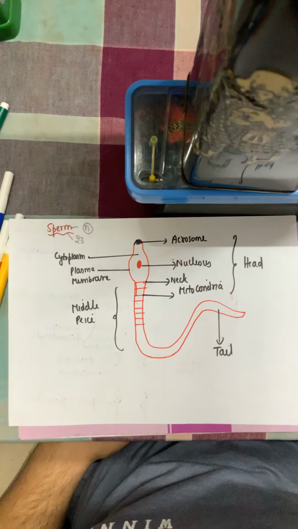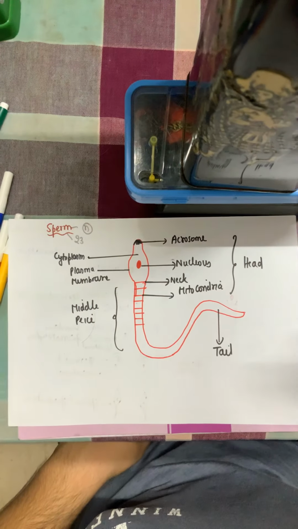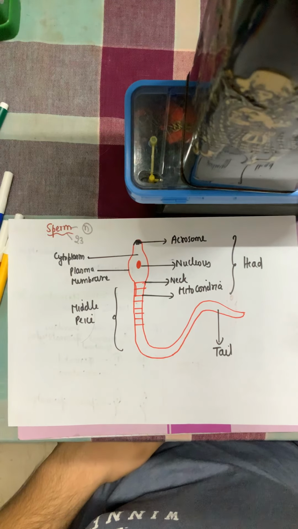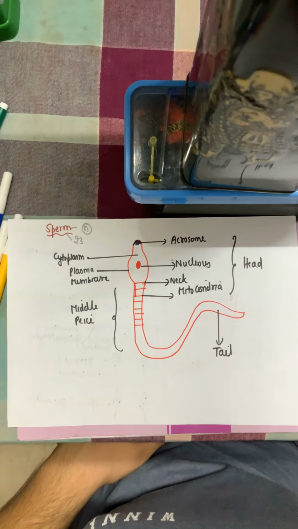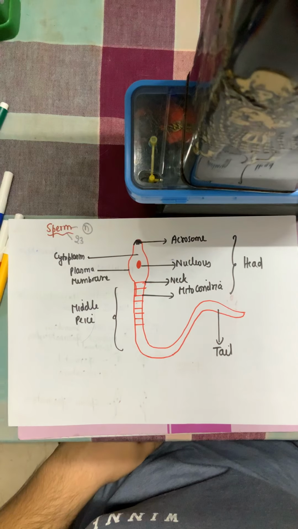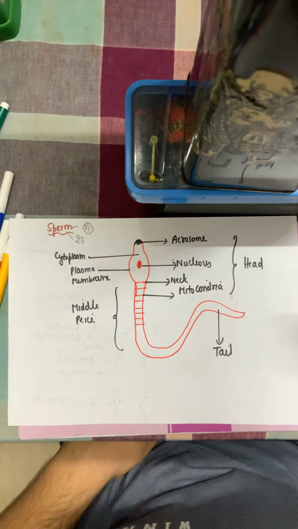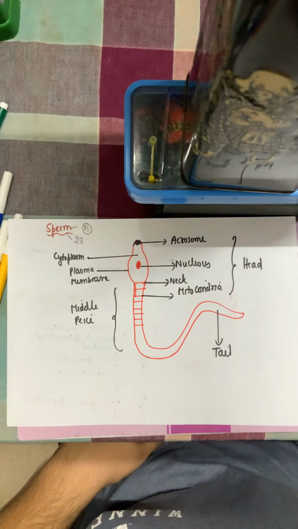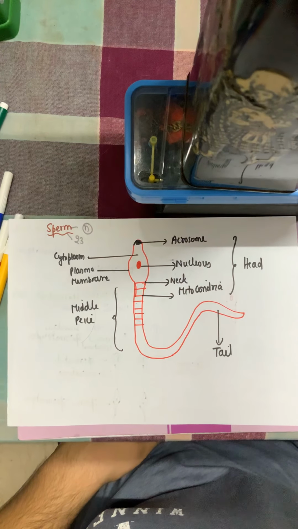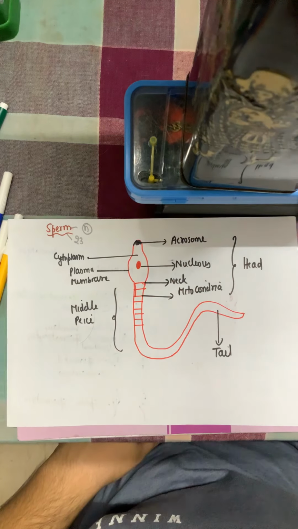Now one more thing before we close the class is that the nucleus of the sperm is also rich in the genetic material from the parent, the father. The father's genetic material and the sex chromosome of the father, whether it is X or Y, will be contained in this nucleus. And due to this nucleus only, the sex of the unborn baby will be determined, whether it's going to be XX, a girl, or XY, a boy.